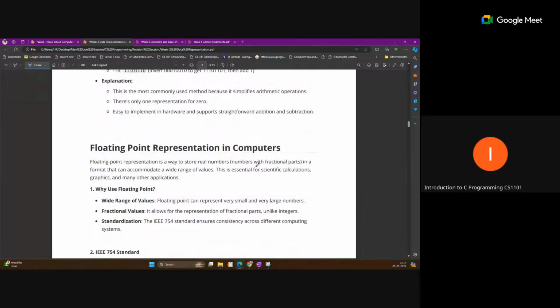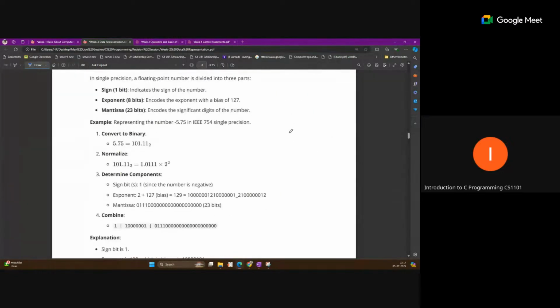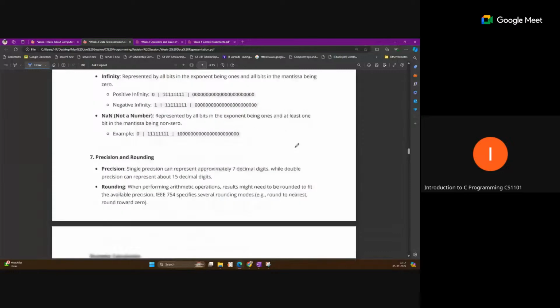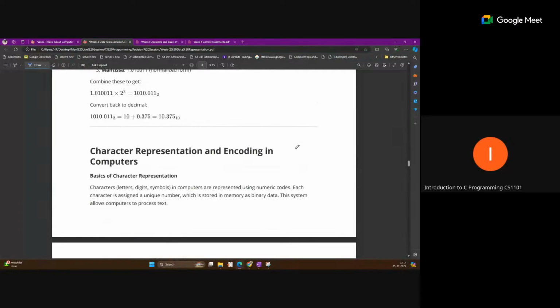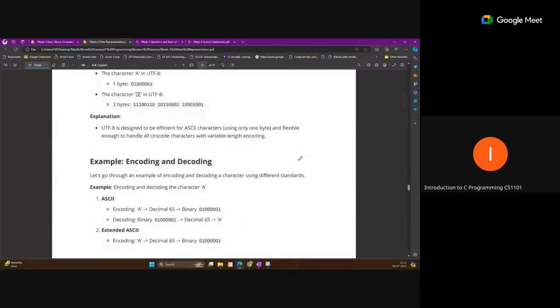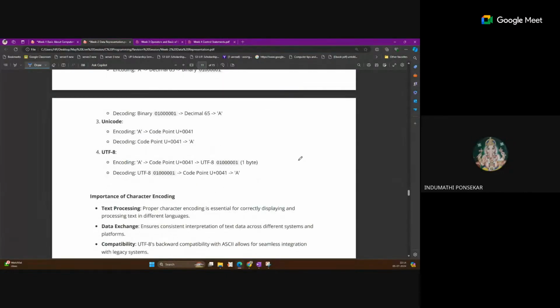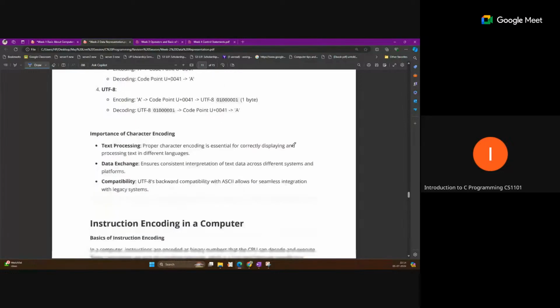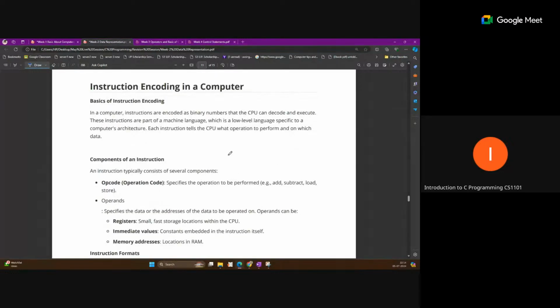And in this week 2, I think nothing is too important. Character representation is also not too important. You will get this PDF, and it is already available in your supplementary content.